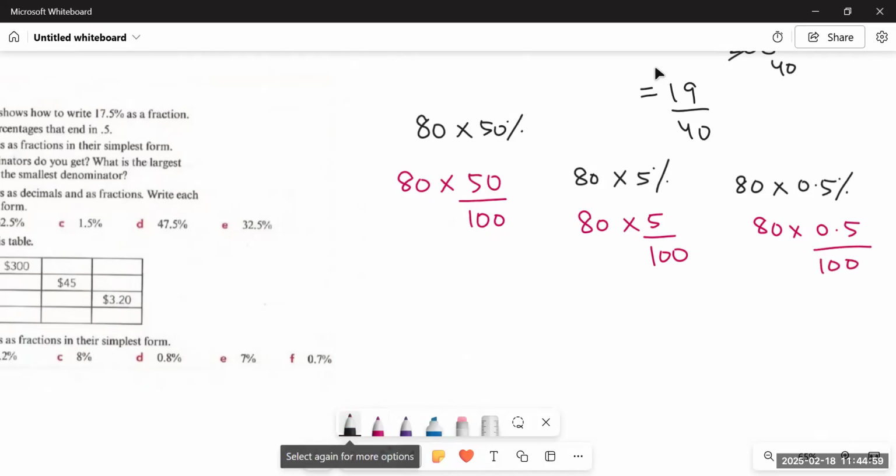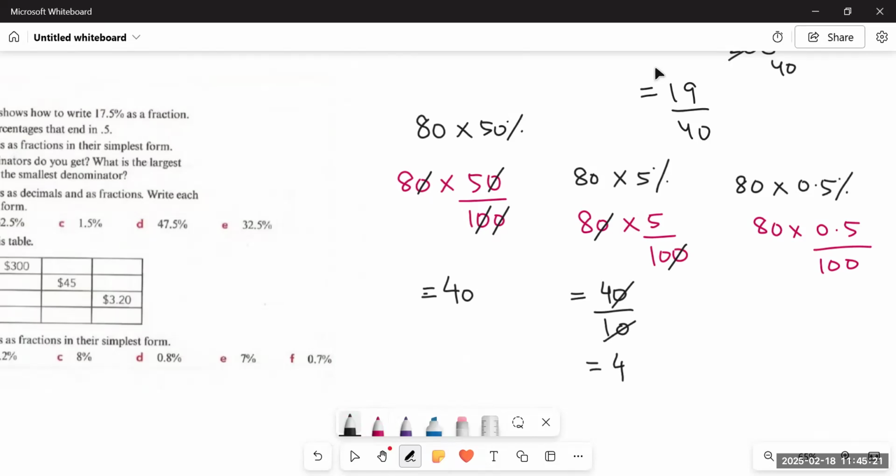Now, one 0 will cut one 0. The second 0 will cut the second 0. Now, what are we left with? 8 5s are 40. So, the answer to the first one would be 40. Then one 0 will cut the 0, and then what are we left with? 40 upon 10. So now we can cut this 0 with 0. So what is the answer? 4. You see, earlier it was 40, now it becomes 4.